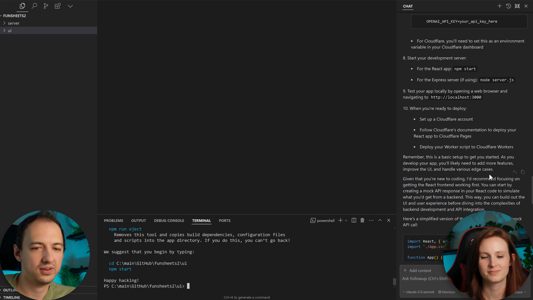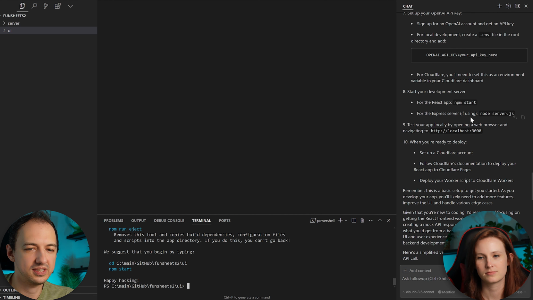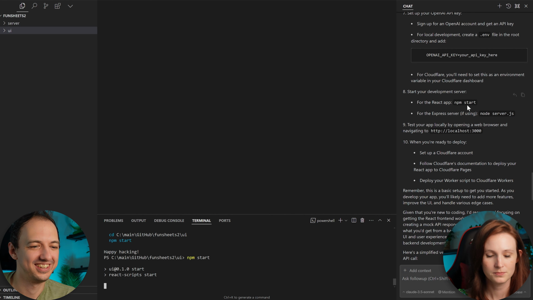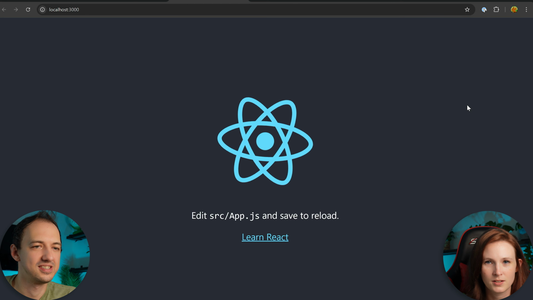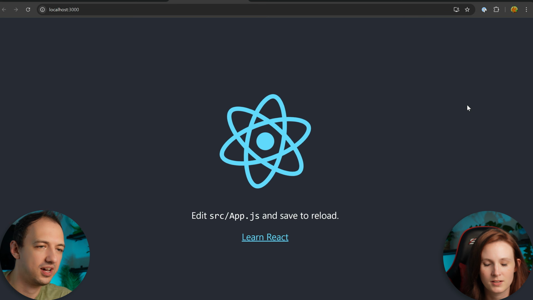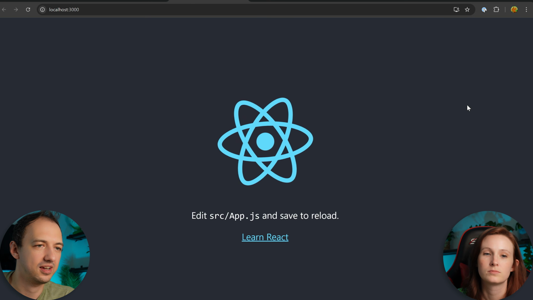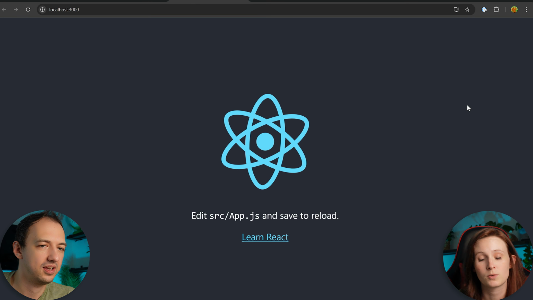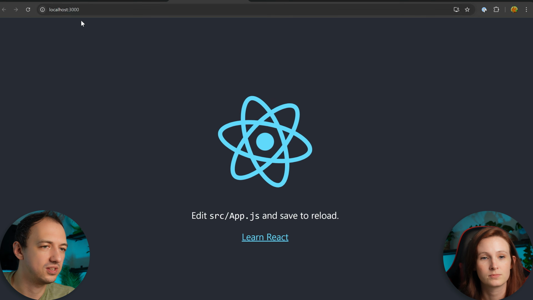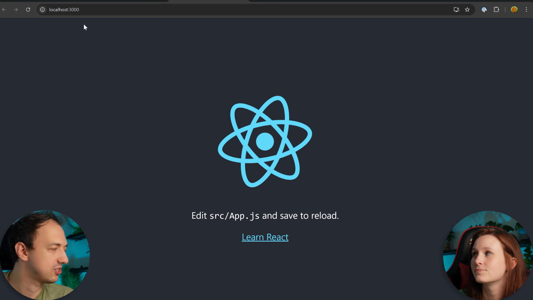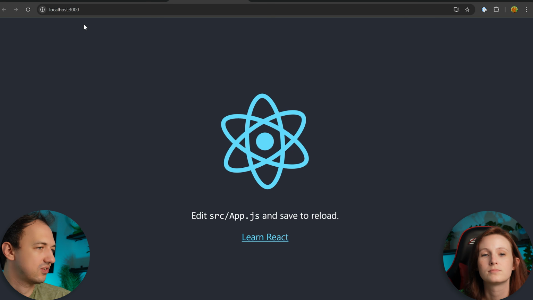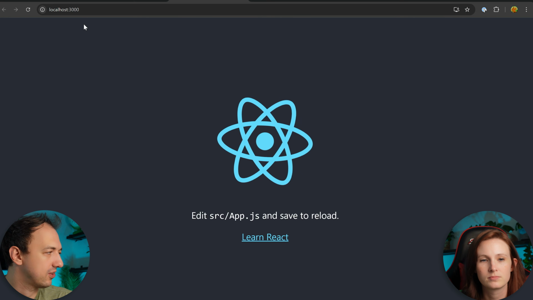Okay, now that you got the project set up, you can run here, and it says it over here, npm start. All right, so you got a super basic, the default React UI here. Looks like a broken website. And right here, you see it says localhost. That just means your computer. So it's just running this app on your computer.